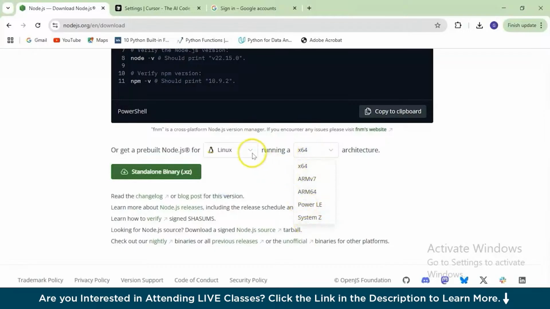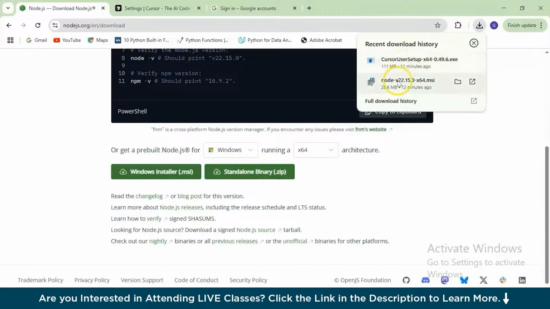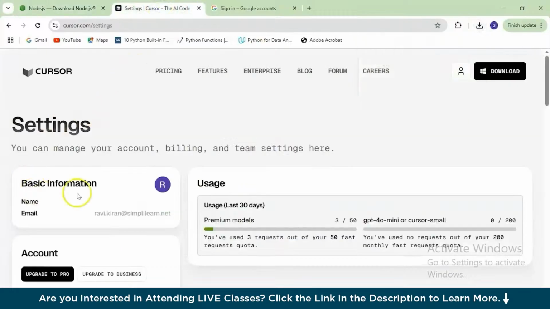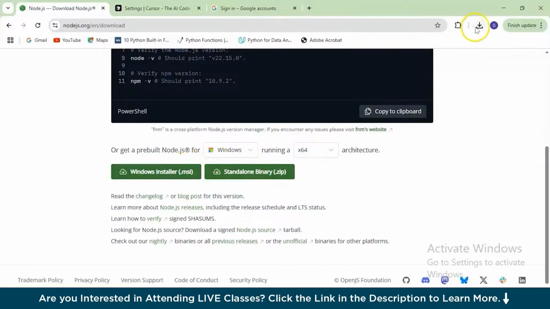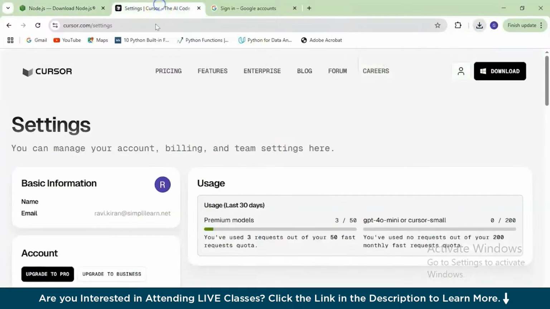For Linux, you'll have to choose the same and so on. Since we're working with Windows, Windows it is and x64 architecture, and click on that Windows Installer MSI file. It will get downloaded.